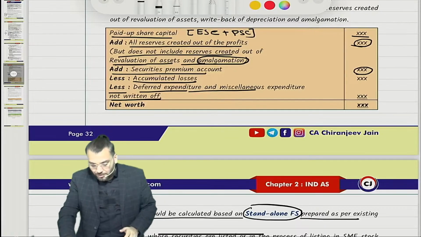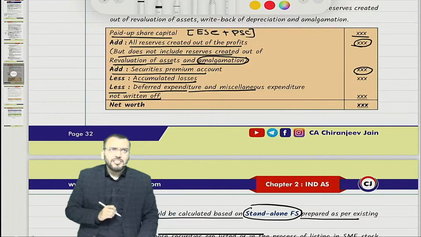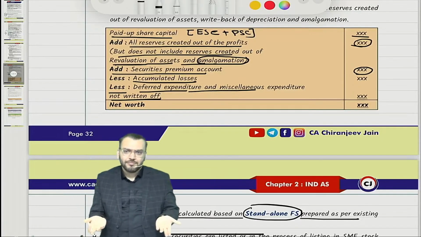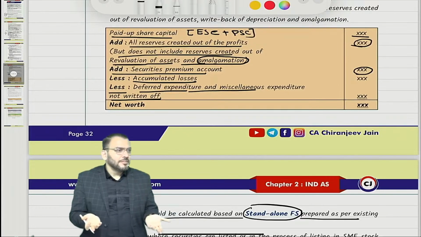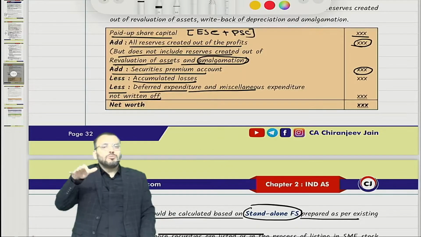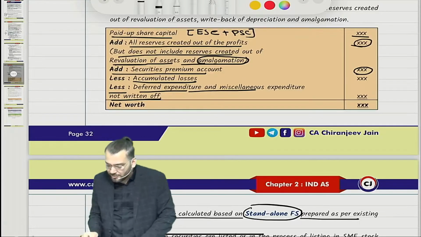Correct? Yes, sir. So deferred expenditure and miscellaneous expenditure, from my point of view, this concept does not exist. Why it does not exist? We'll do it in one of the Ind AS chapters. Just write down refer.